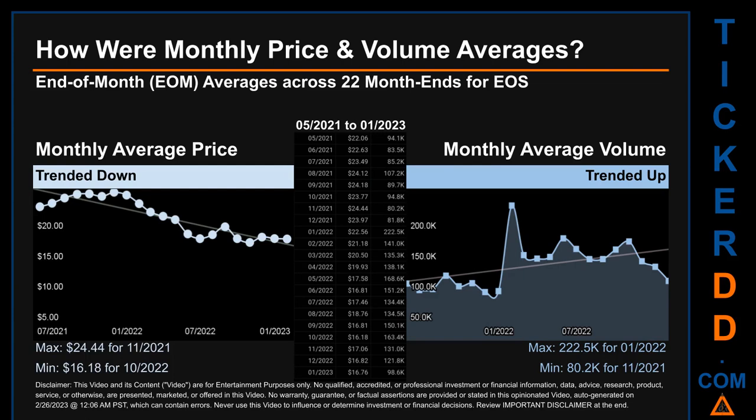Looking at volume, 01/2022 and 11/2021 respectively saw the highest and lowest monthly average volume at 222.5 thousand and 80.2 thousand.